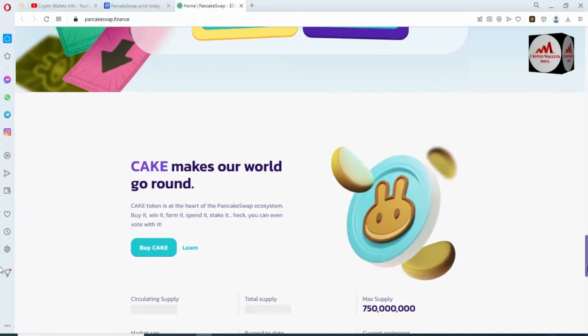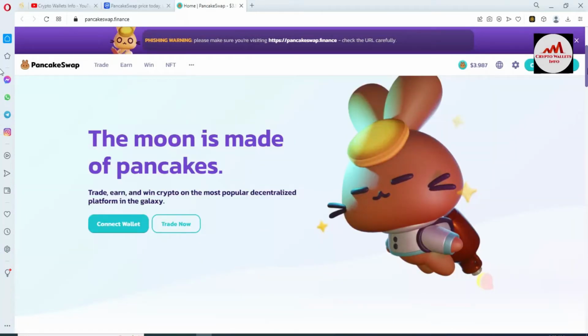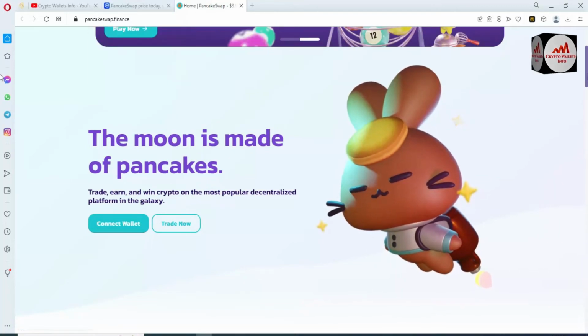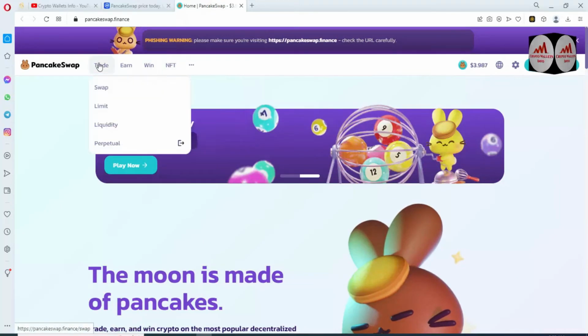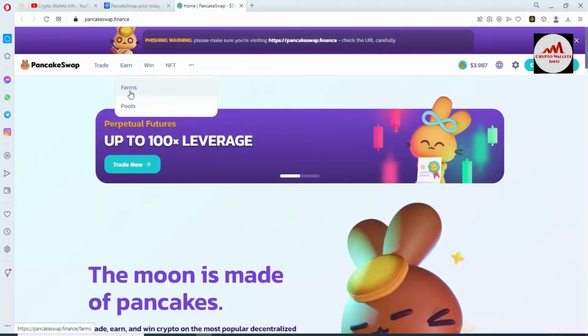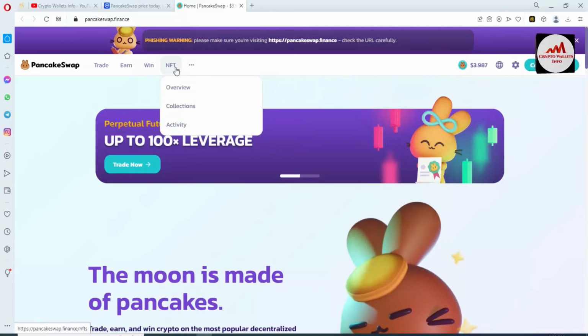Cake makes our world go around. So now I'm going to click on the trade option. The options available are swap, limits, liquidity, then farms and pools, then bandwidth, lottery, and NFT.